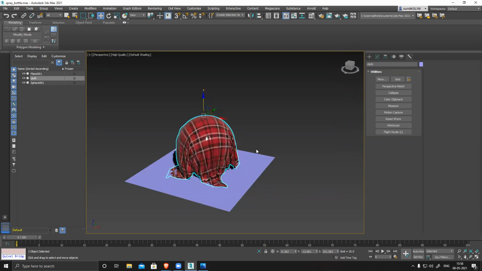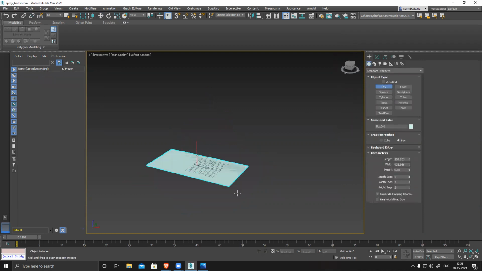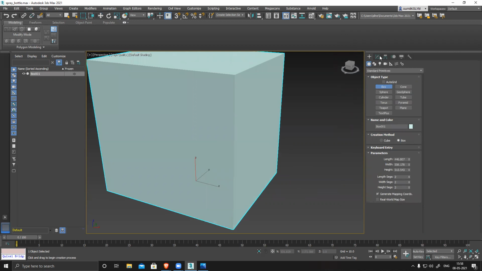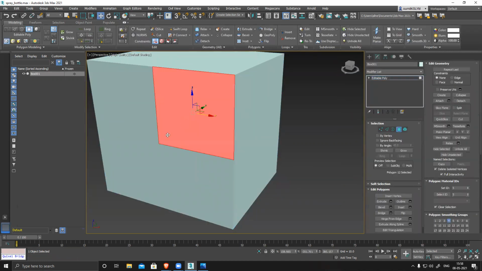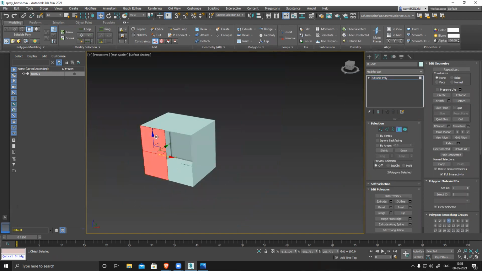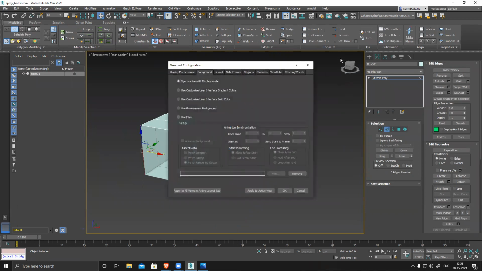Let's see. I'll just delete this one. Suppose I have a box, edit poly, delete. So I have deleted these things. F4. Okay, this one I don't need, deleted. Now I want to bridge these two, so Alt B. But Alt B is for viewport configuration, right?